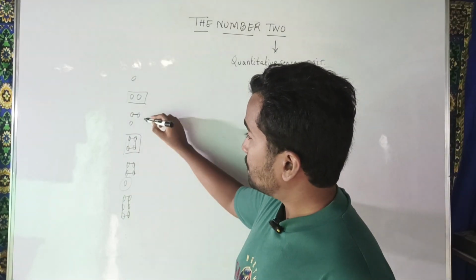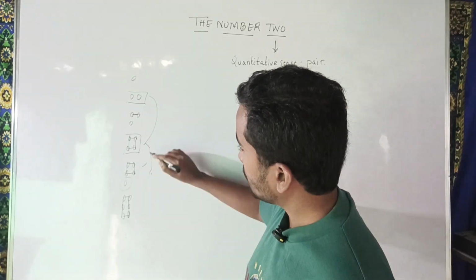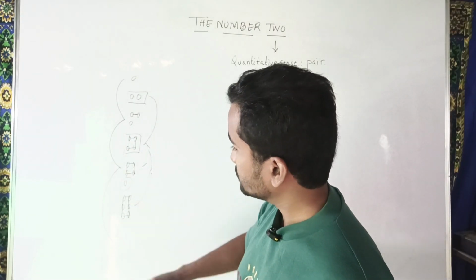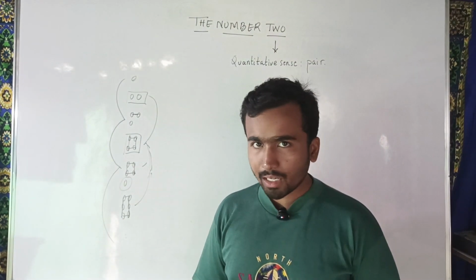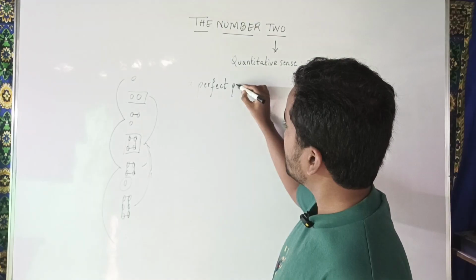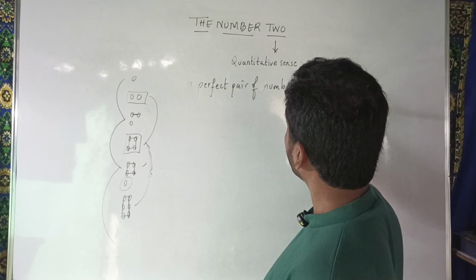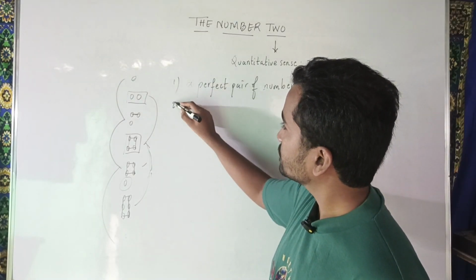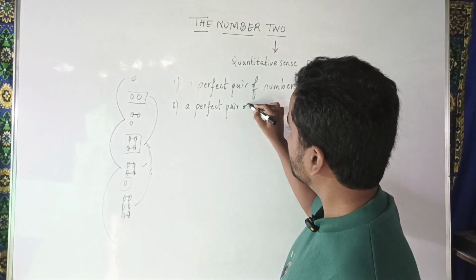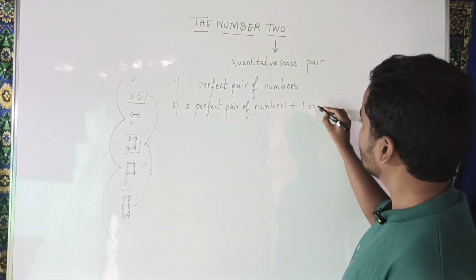So observing every consecutive number, there are two types of fundamental numbers that we see: a perfect pair of numbers, and a perfect pair of numbers plus one element.